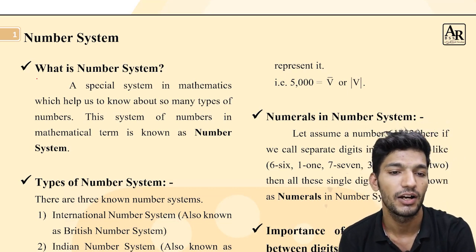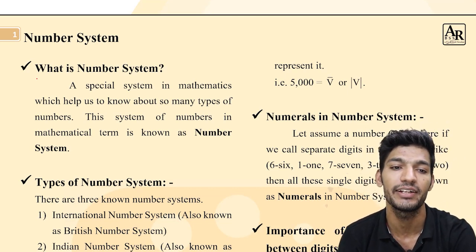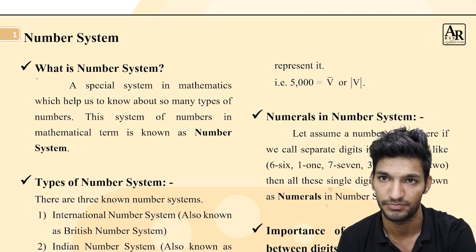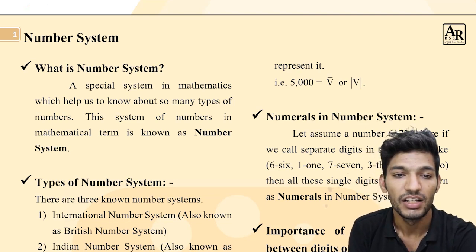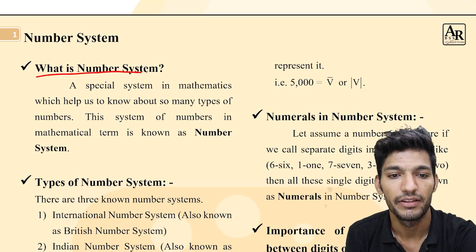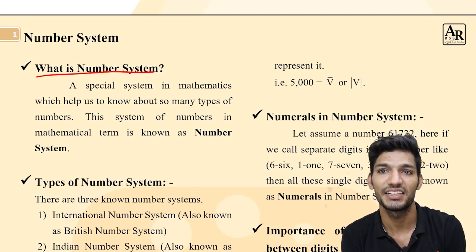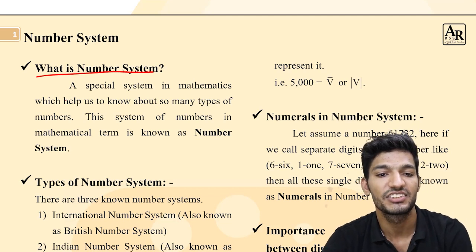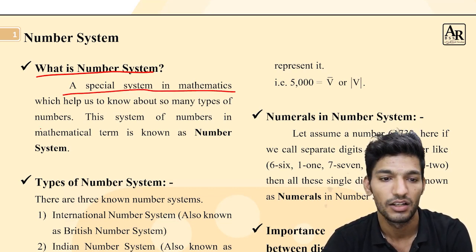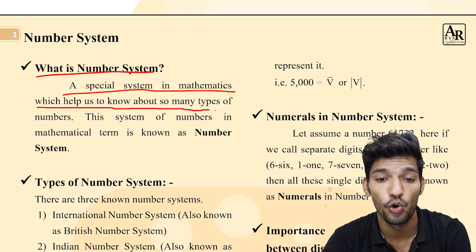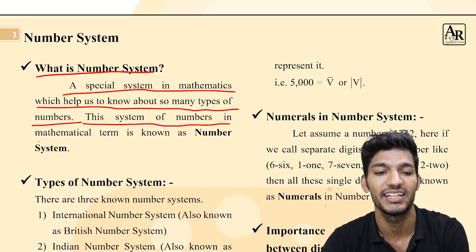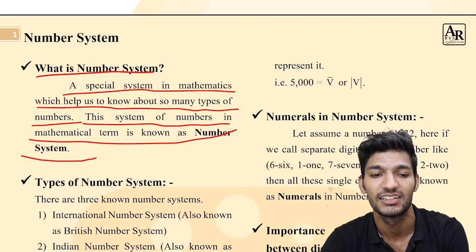So the first question we are having in this chapter is, what is number system? The number system is a special system in mathematics which helps us to know about so many types of numbers. This system of numbers in mathematical terms is known as number system.